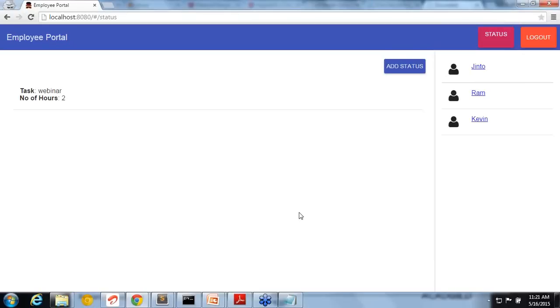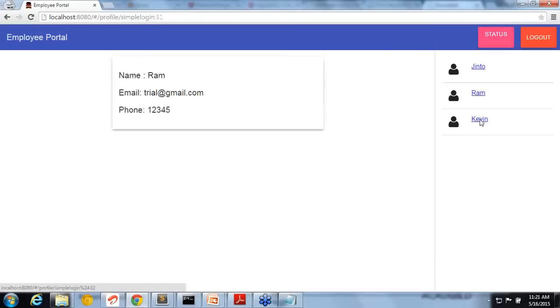Okay. Everything is based on a request to the server, and from that it gets the data. So if I'm clicking on a user, you can see the ID is changing. Simple login 31. If I'm clicking on another user, it's 32. So I am able to fetch that user's details, but still it's not refreshing the complete page. And it is showing the other users.